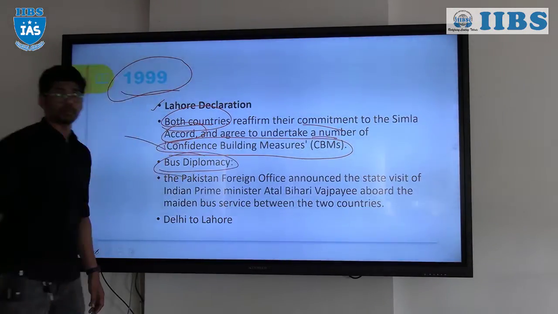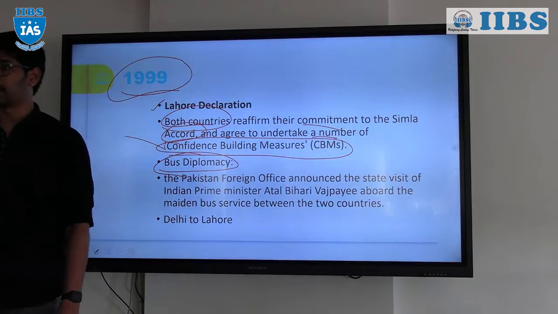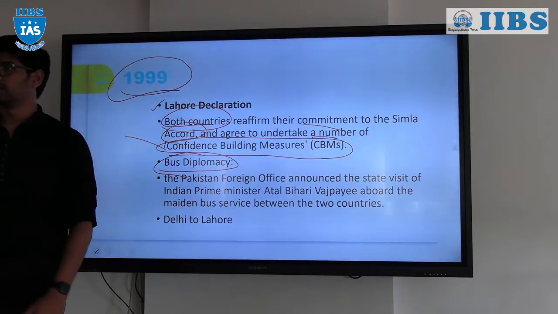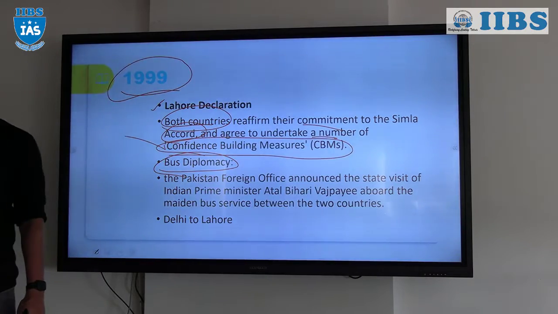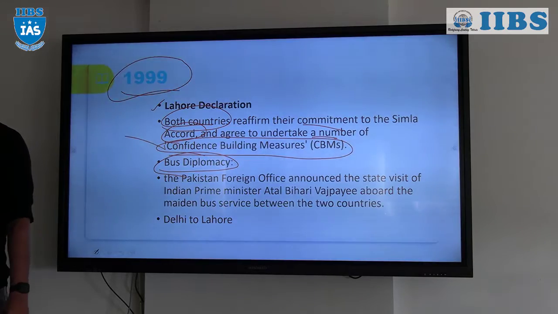We already discussed bus diplomacy, where Atal Bihari Vajpayee told Nawaz Sharif that he would be coming to Lahore on a bus. From that time, bus travel between India and Pakistan actually started.